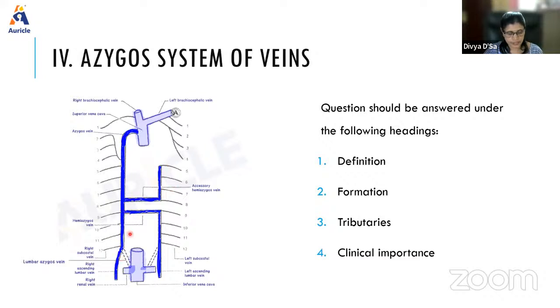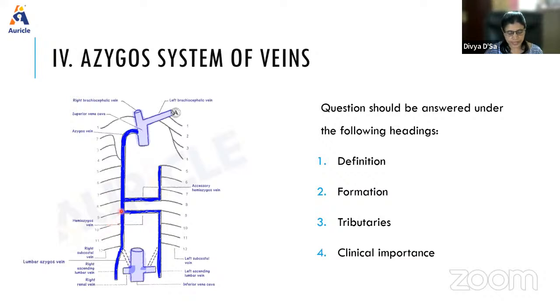They are paravertebral, that is, next to the vertebrae in position, and they are not accompanied by their corresponding arteries. There is no azygous artery; they are just veins. They drain most of the blood from the back and from the thoracic as well as the abdominal walls, and they are provided with valves.